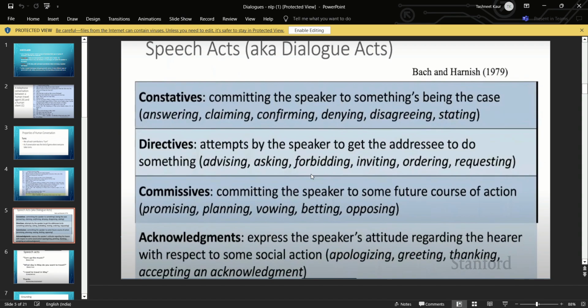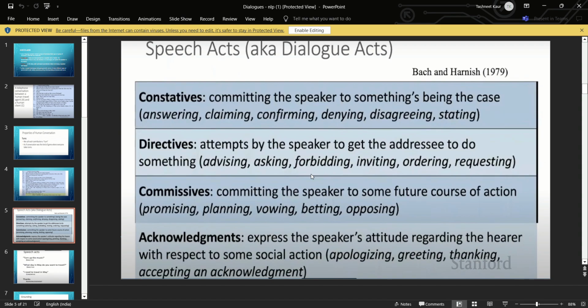Next are directives. Directives are attempts made by the speaker to get the addressee to do something. We are giving a direction, for example, move to the right, move to the left. If you are advising, asking, or inviting, for example, you have to come tomorrow for the party, this is a directive. Constitutive is committing the speaker to something being the case. Directive is the speaker attempting to get the addressee to do something.